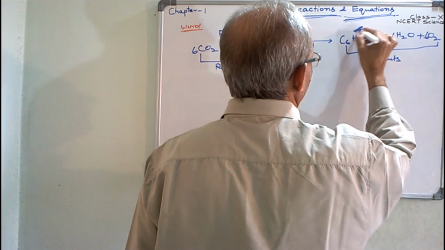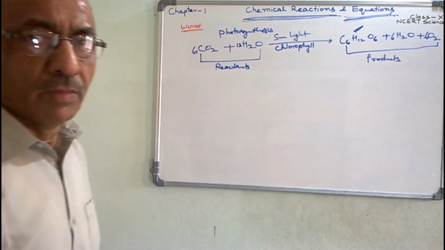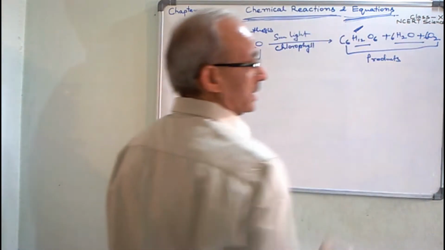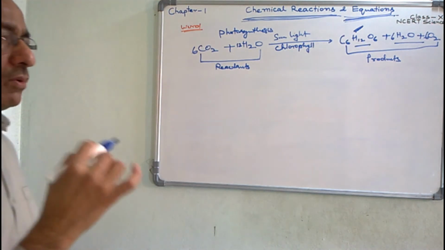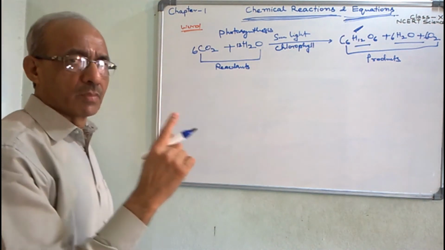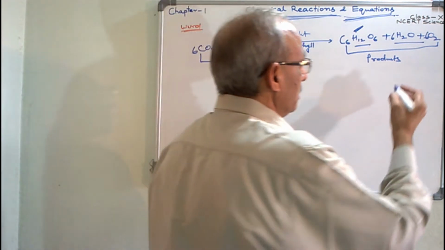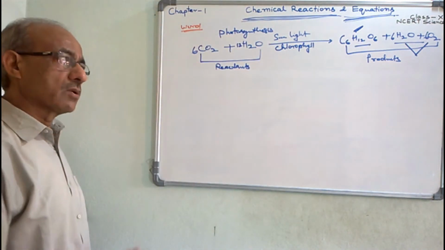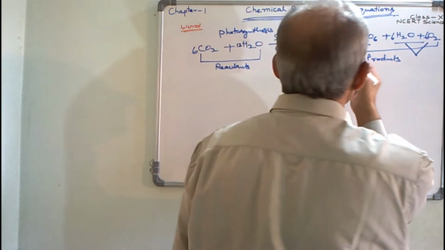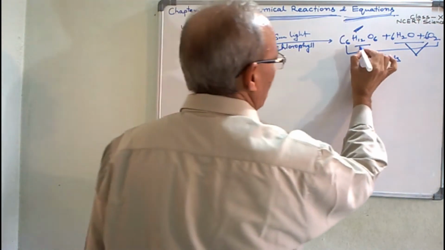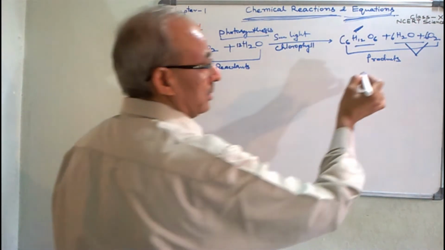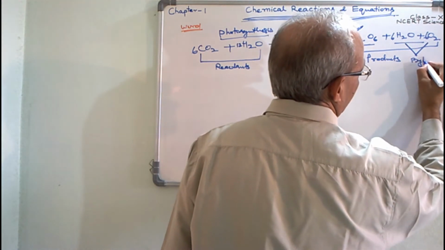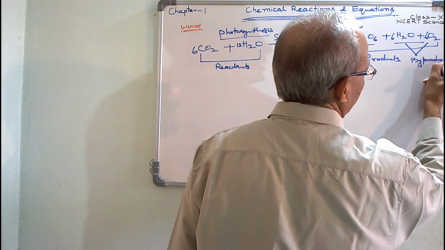But the main product of photosynthesis is the carbohydrate. During a particular chemical reaction, one product is the main product, and others which are produced side by side during chemical reactions are called byproducts. Here, in the case of photosynthesis, the carbohydrate is the main product and water and oxygen are byproducts. Clear?